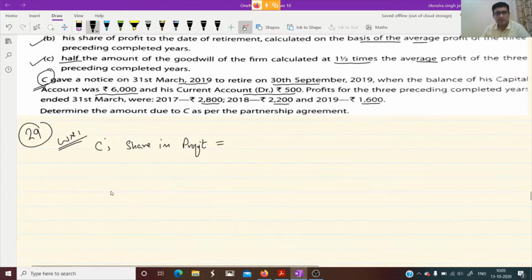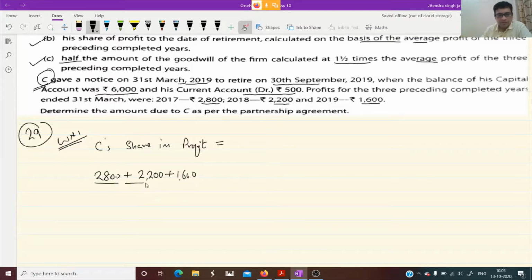How to calculate average profit? We add the profit of 3 years, 2800 plus 2200 plus 1600, divide by 3.